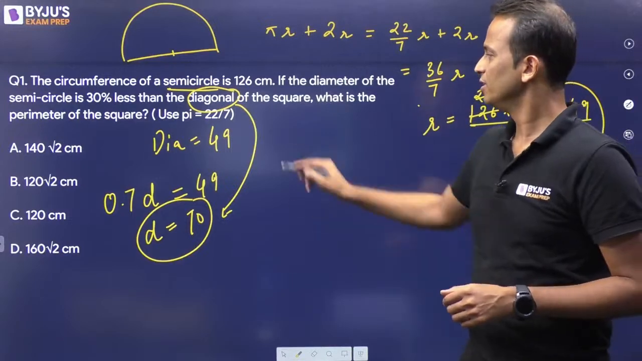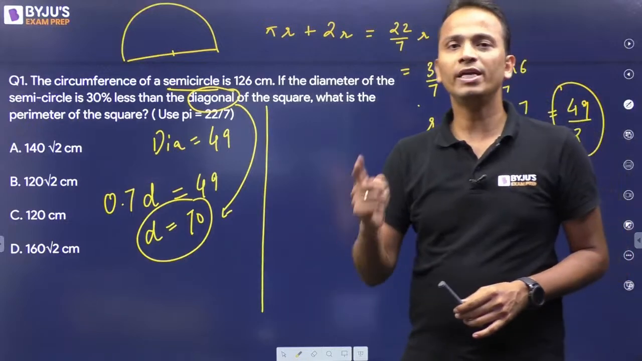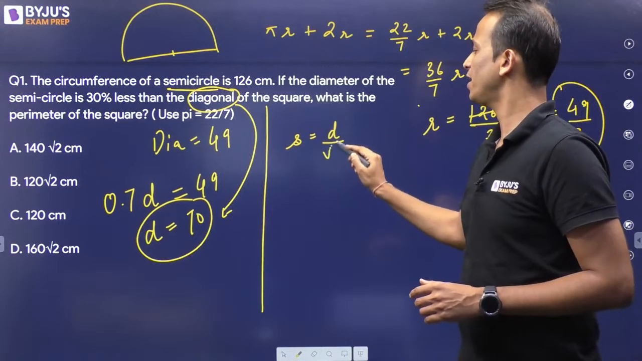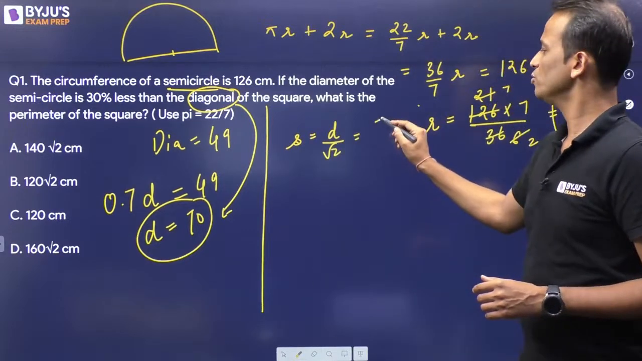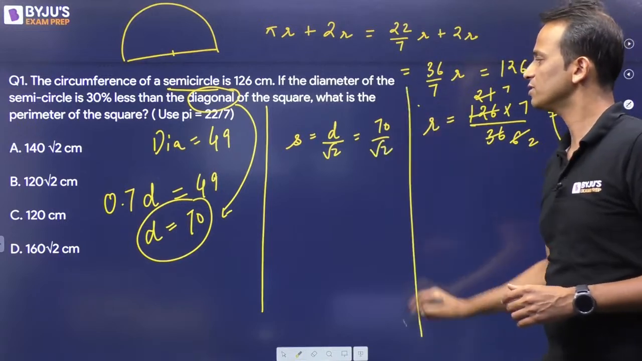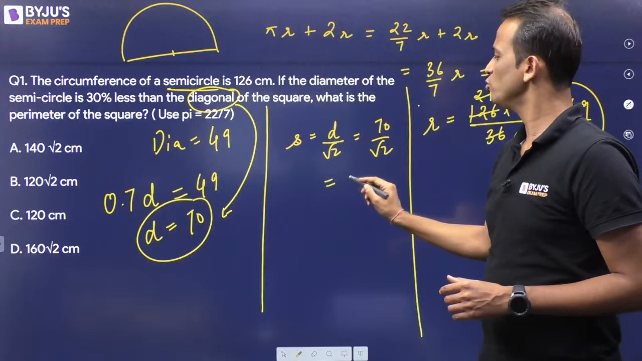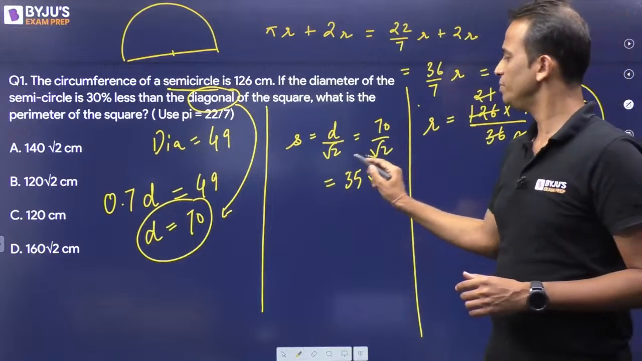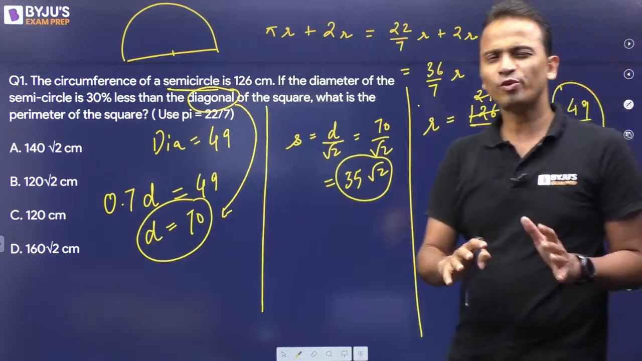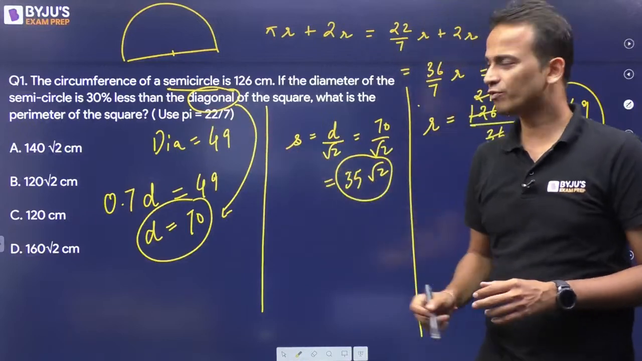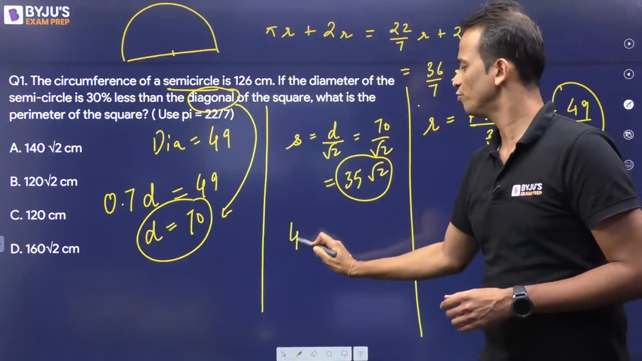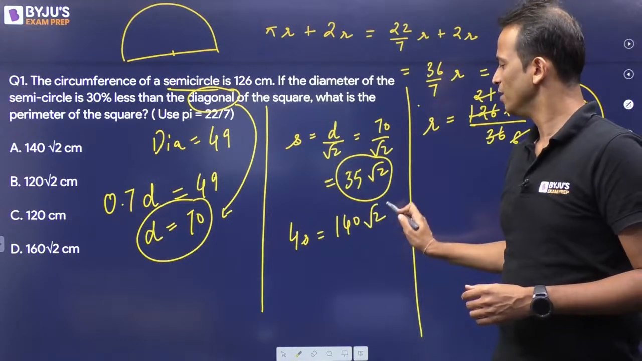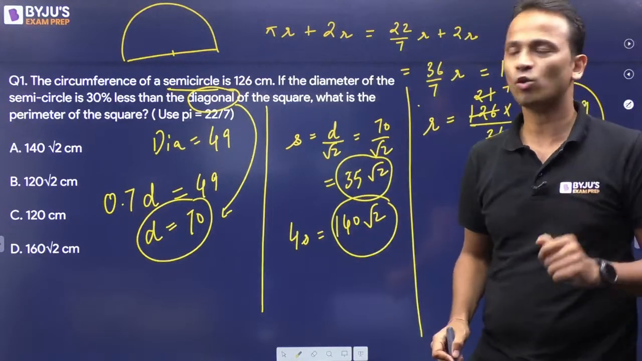Done? Fine. Now from this we can calculate the side of the square. So side of the square is diagonal divided by under root 2, that is equal to 70 divided by root 2. This is the side of the square. Now 70 upon root 2 can be written as 35 root 2. So this will be the side of the square. Now we want to find out the perimeter of the square. So side will be multiplied by 4. So 4s, that is the perimeter, will be equal to 140 under root 2. So 140 under root 2 will be the required answer.